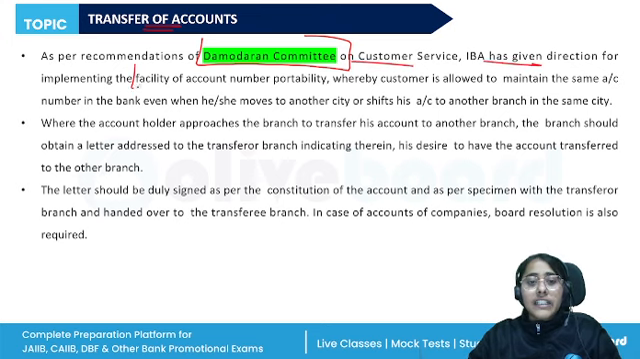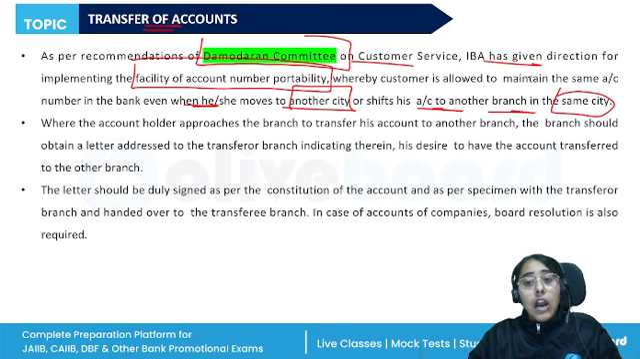for implementing the facility of account number portability. So now the customer is allowed to maintain the same account number even when she or he moves to another city or they shift their account to another branch in the same city. So now the account number will not change. Even if the customer is moving to another city, they can still maintain the same account number. So this committee is very important. You should remember, if the institute asks which committee recommended the transfer of accounts maintaining the same account number, then it is the Damodaran Committee, right?